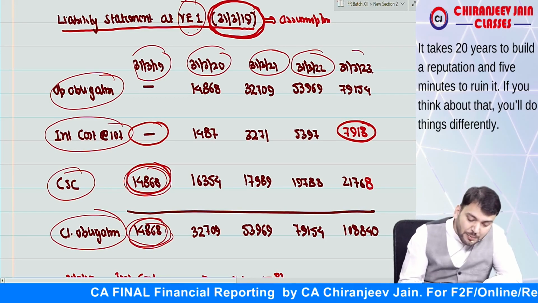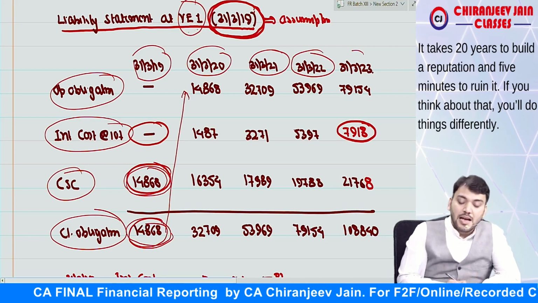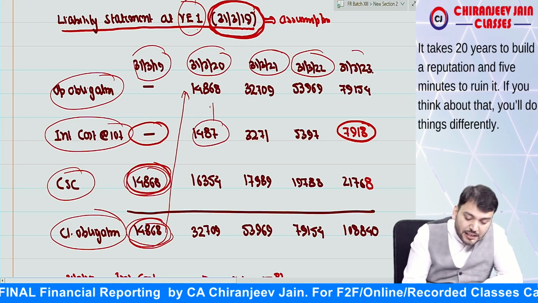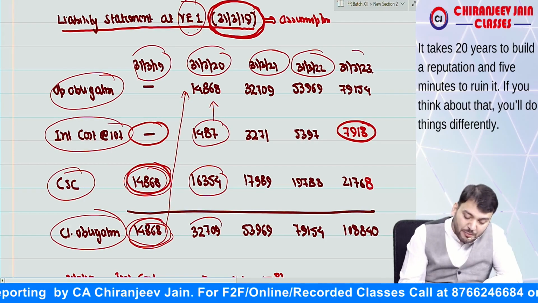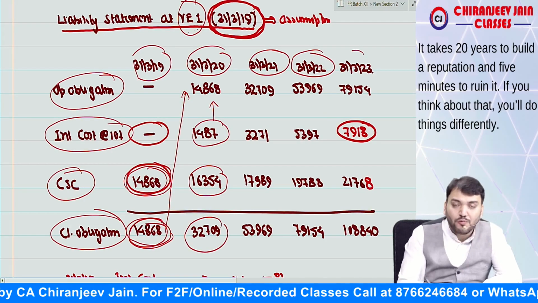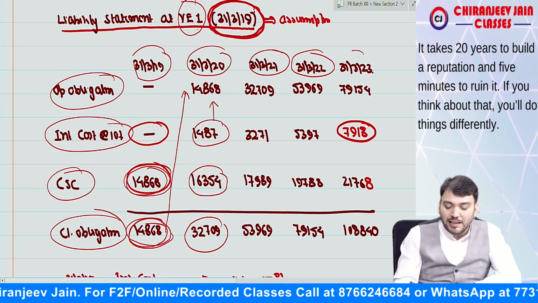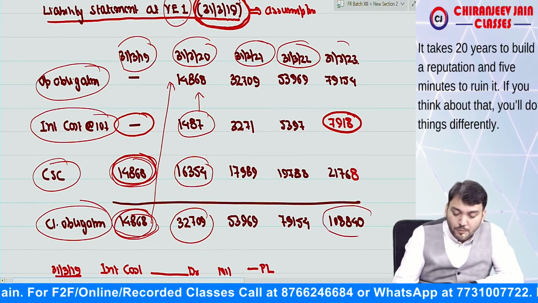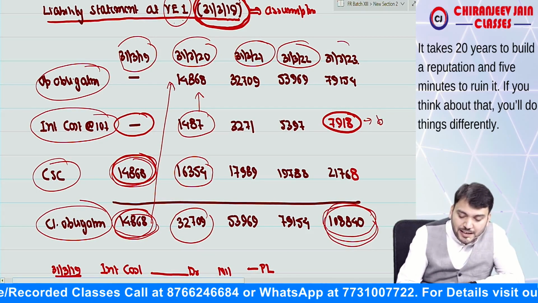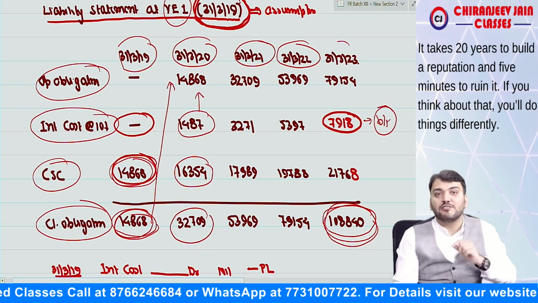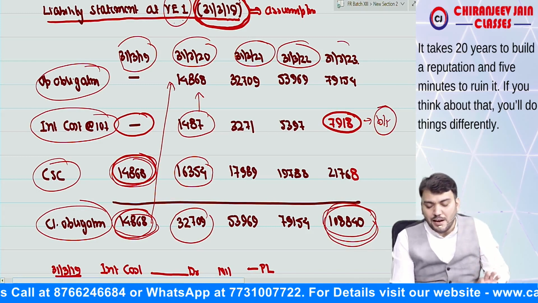Can you see, this will become the opening obligation, and then we'll add 10% interest on this, then we'll add the current service cost of the second year, this will become the closing obligation, and so on we'll calculate. So this will be the projected benefit. Last year interest will be taken as a balancing figure. I hope you have understood.